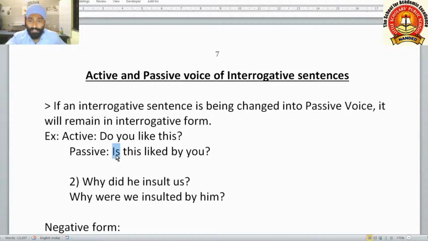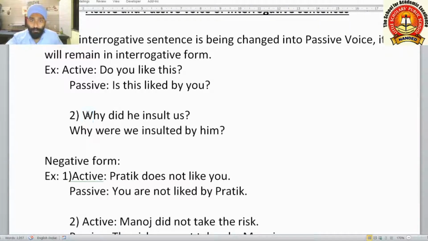So in this sentence, we have used is because this is a singular subject, a singular pronoun, and this is why we are taking is here. Is this liked? This is the V3 form of the verb. Then by, and we are taking the subject you at last. And the question mark we have to give here, which is most important. If you forget giving the question mark, marks will be deducted because it will not be treated as a question or interrogative sentence.